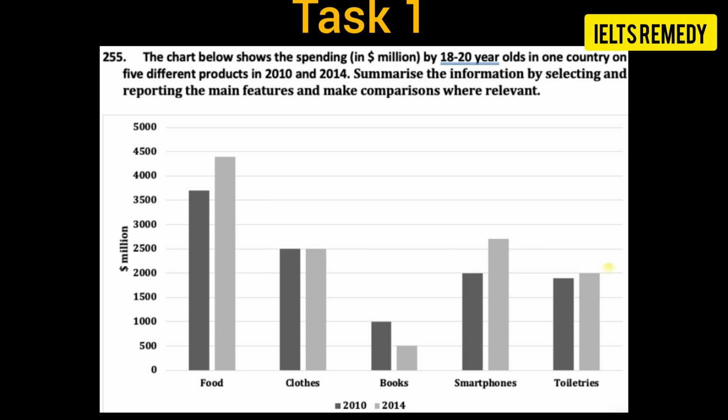Okay, and after that you can write in the second body paragraph that the proportion of clothes and toiletries were approximately the same, as people spent around $2,500 million on clothes, and it was identical in both the years. And for the toiletries there was a slight difference, and $2,000 were spent on toiletries by them.